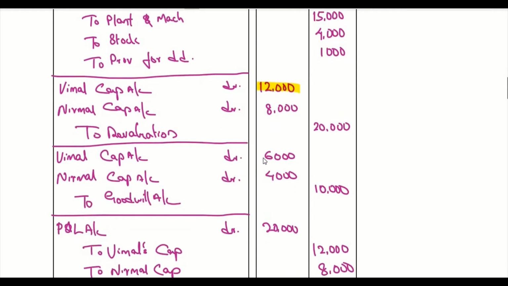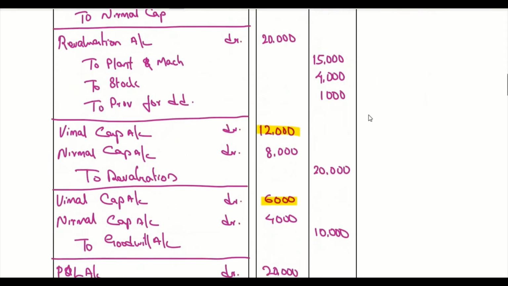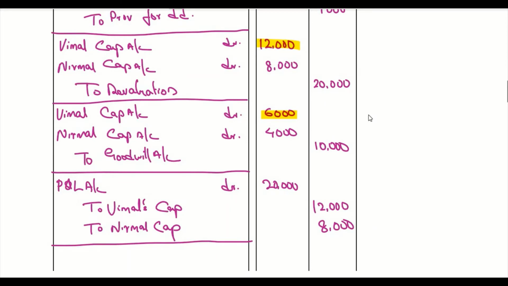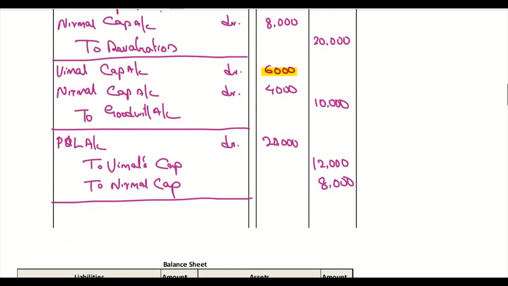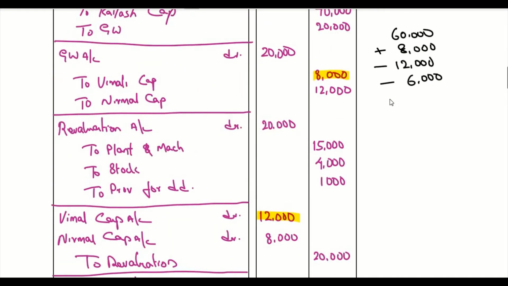Then here again a debit of 6,000, so minus 6,000. Then if you come down again, you have a credit of 12,000. Credit means again we are adding 12,000. So put together the value is 62,000.